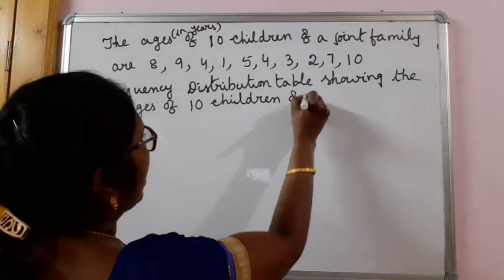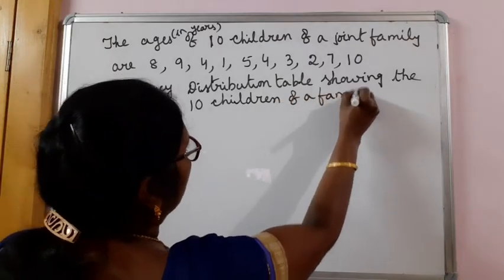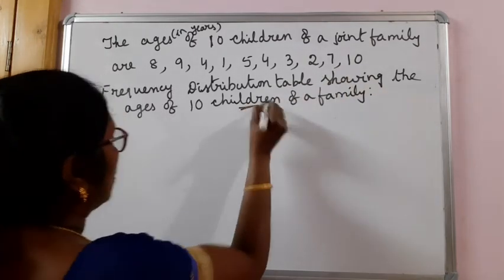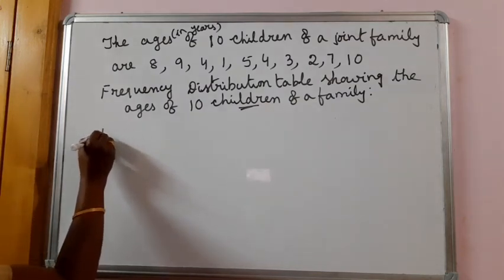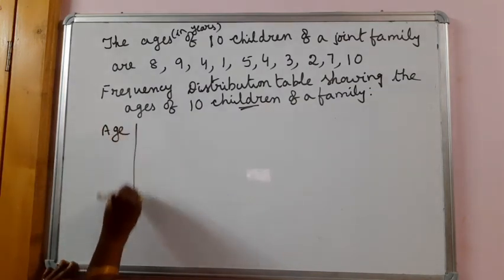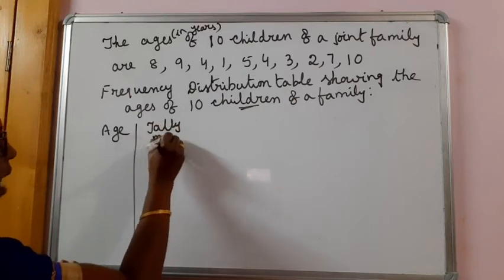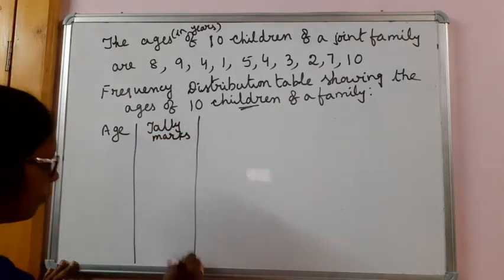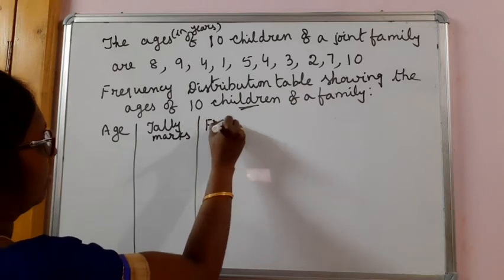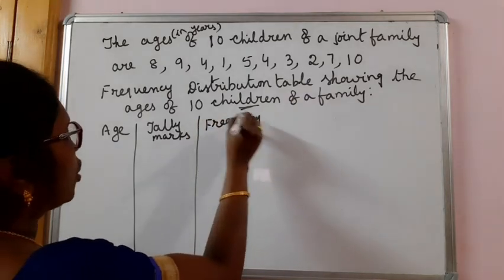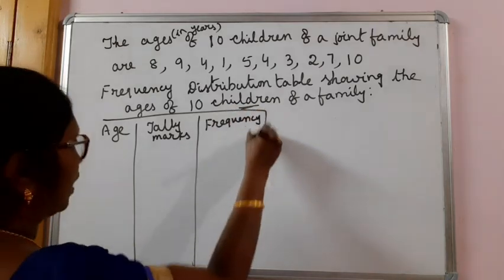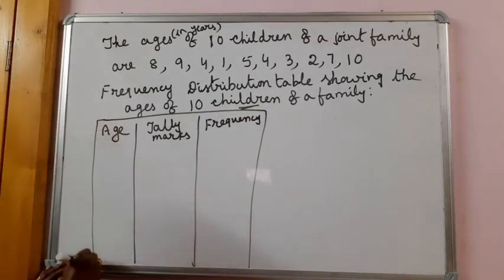Whenever you show a table, you have to write the heading. That is the table heading. Okay. Now let us write age of a child, tally marks, and frequency. I will explain what tally marks are. Frequency means how many children there are having the particular age.